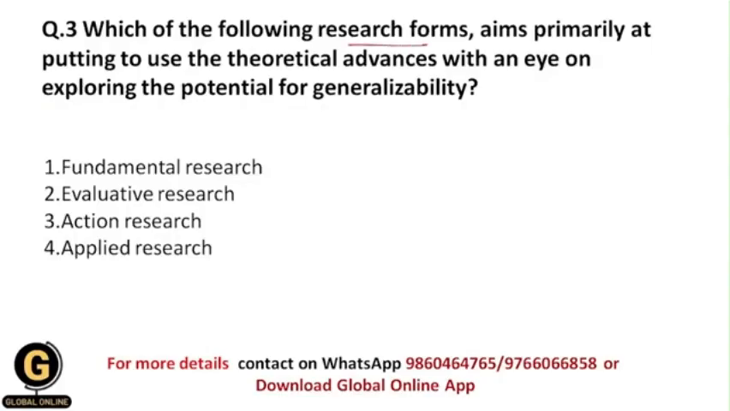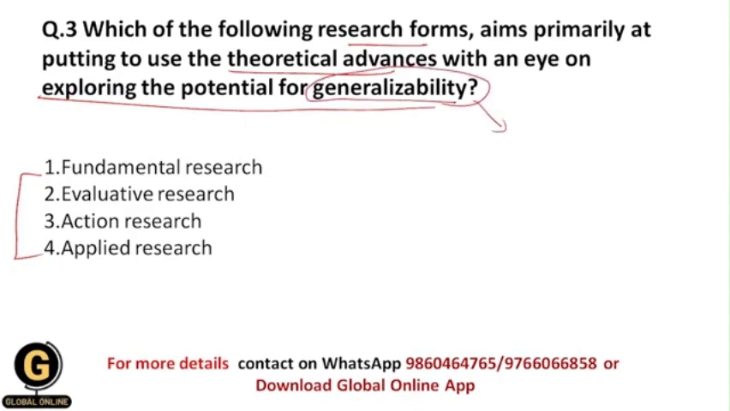Which of the following research forms aims primarily at putting to use the theoretical advances with an eye on exploring the potential for generalizability? Among these research options, which is the research type which primarily aims to use the theoretical advances which are already there, and here our aim is to explore the potential for generalizability. So students, generalizability is nothing but generalizing the results of our solution to other real situations. This is called generalizability.